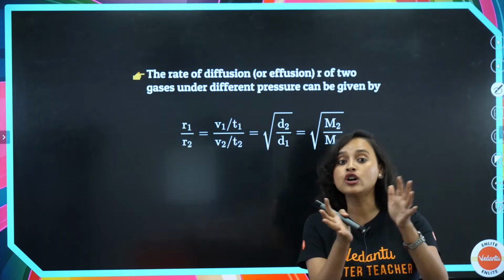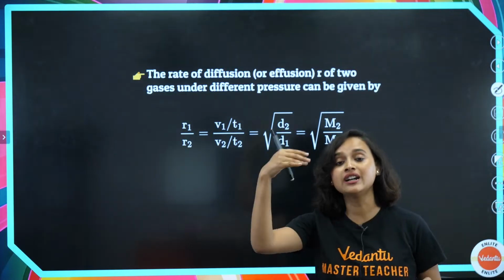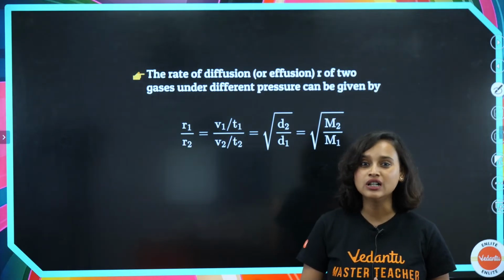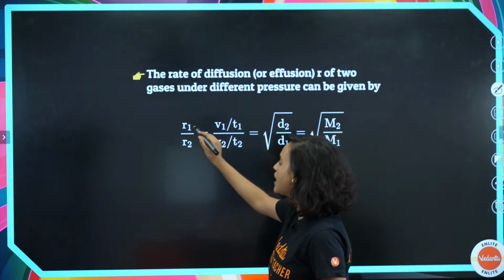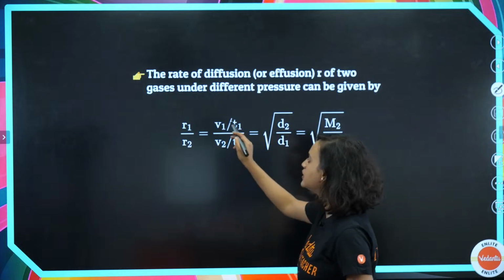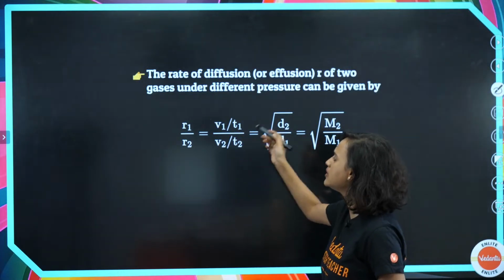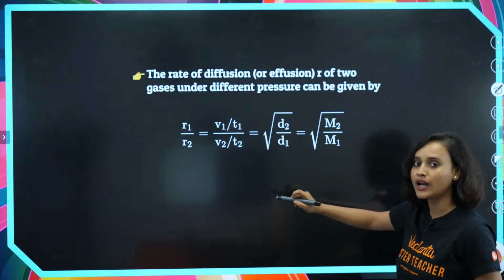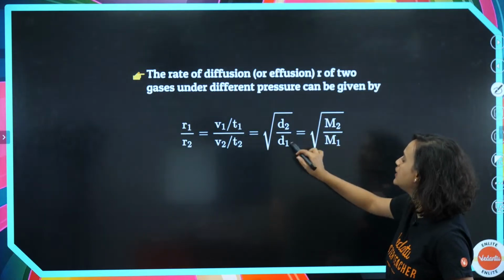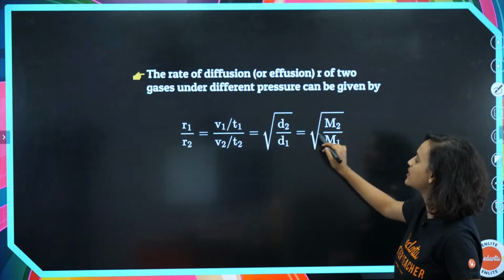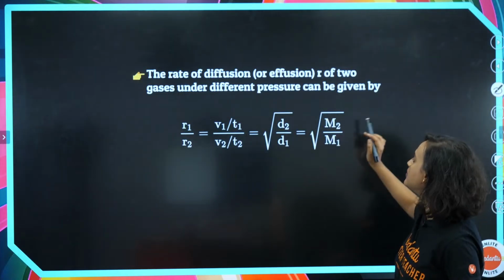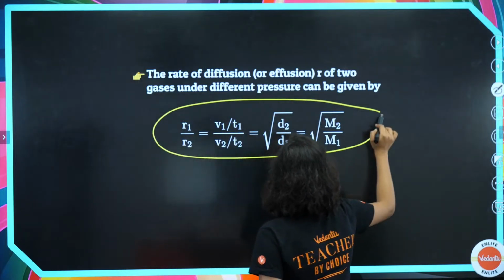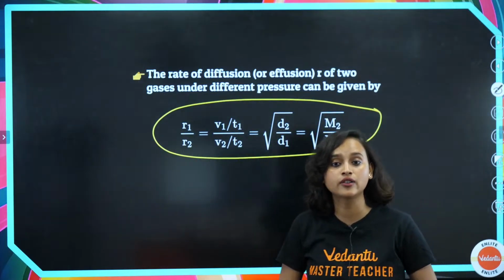If there are two gases, both under different pressure, our equation will become r1 divided by r2 is equal to V1 divided by t1 divided by V2 divided by t2, which is equal to root over of d2 divided by d1, or equal to root over of M2 divided by M1. Again, this is something that we have to remember.